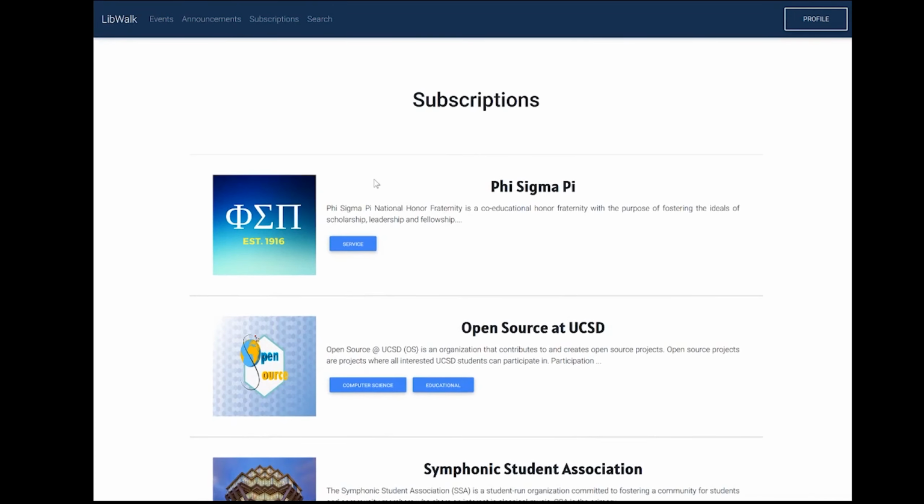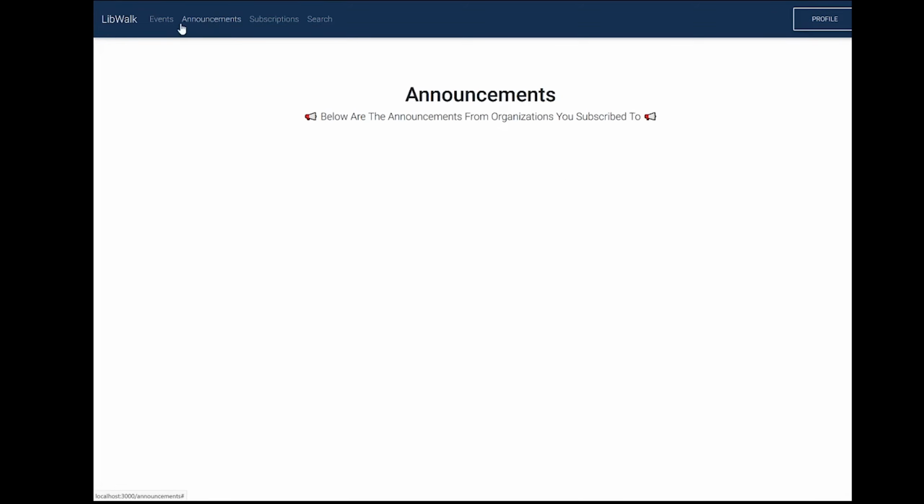If you ever want to look at any events or announcements that our orgs have posted, then we can obviously go ahead and look at our announcements or events page. However, none of our organizations have actually made any events or announcements yet. So let's go ahead and explore on the admin or org side of things how you can post events and so forth for your organization.